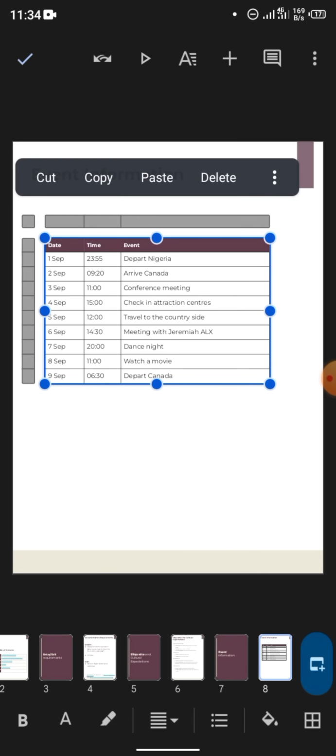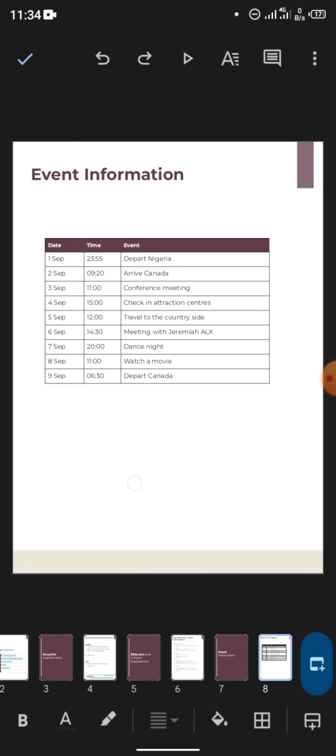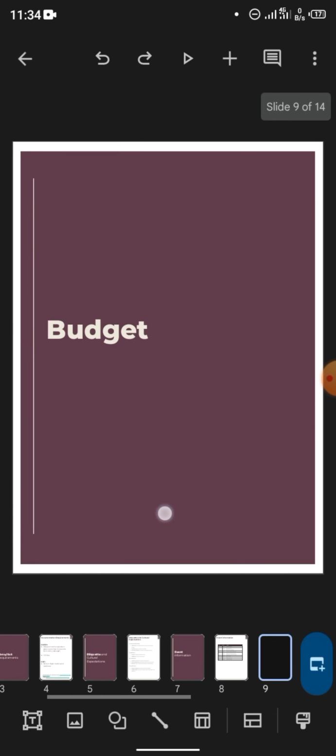Okay, and you add the date, September to second of September. Add the time, then you add the event here. Just edit all these things to your taste. That's it. The template is already here. You don't need to do much. That's it for this event information slide.